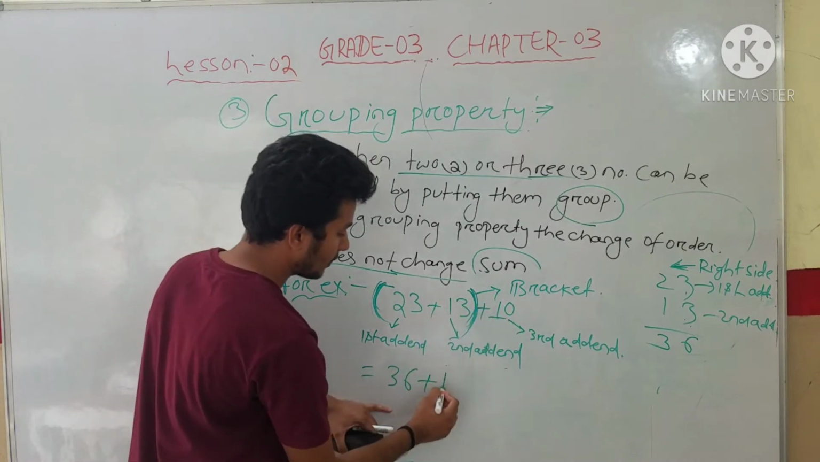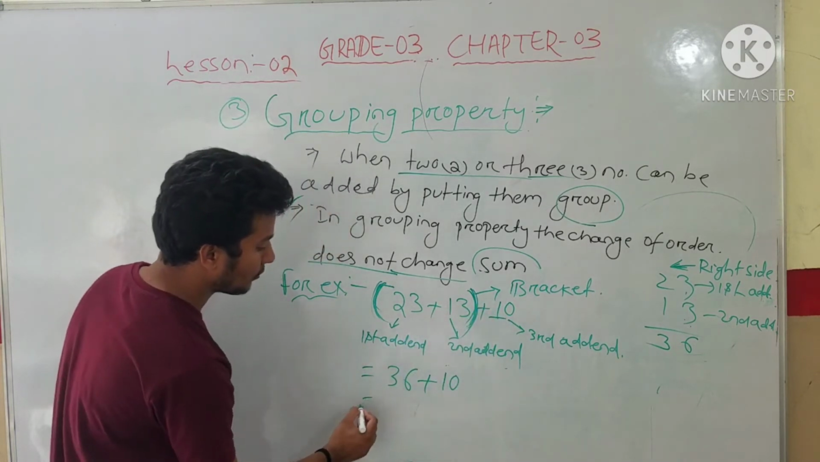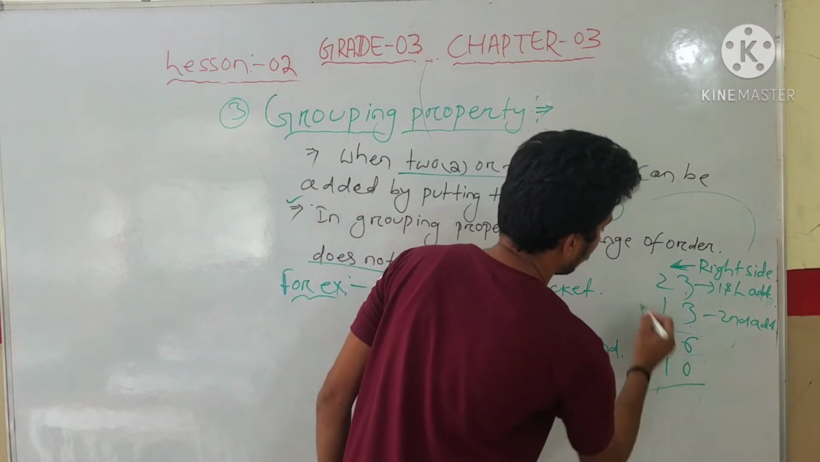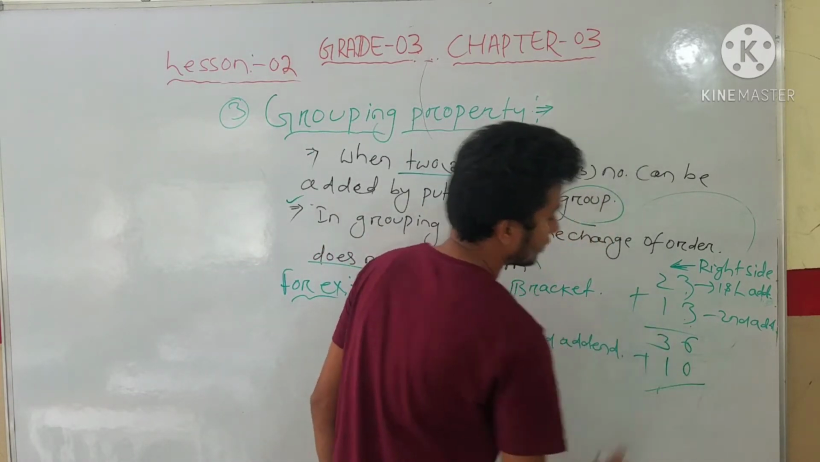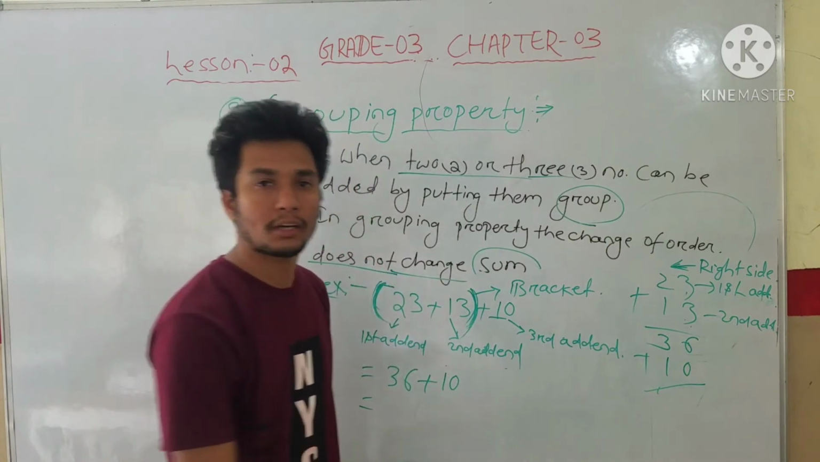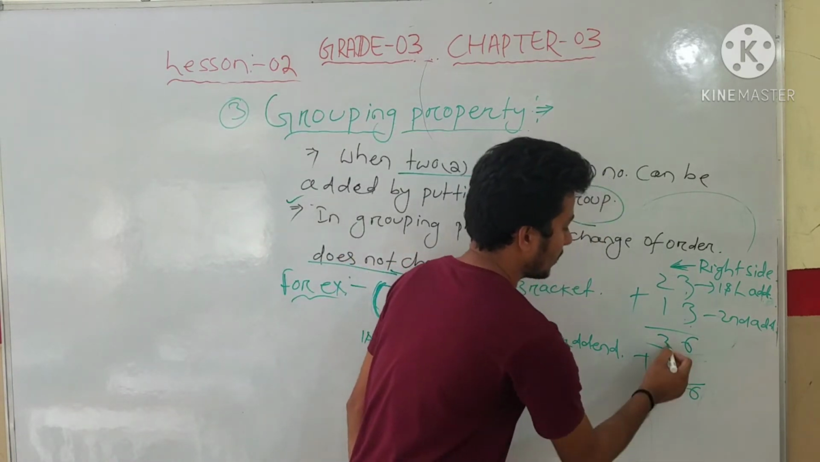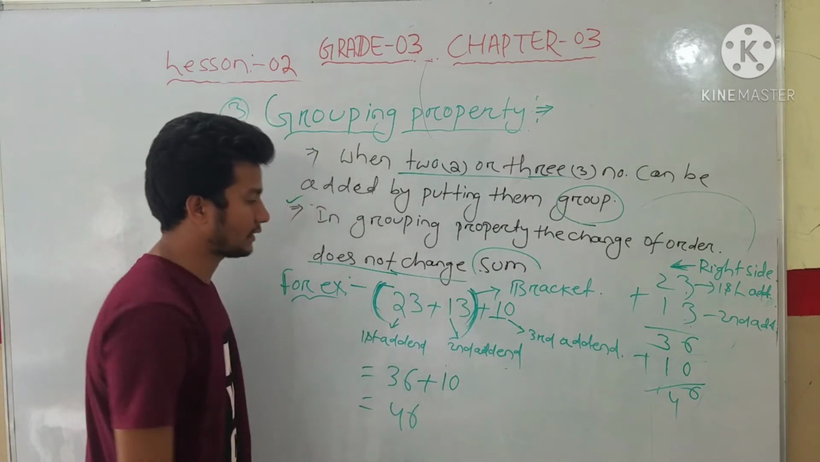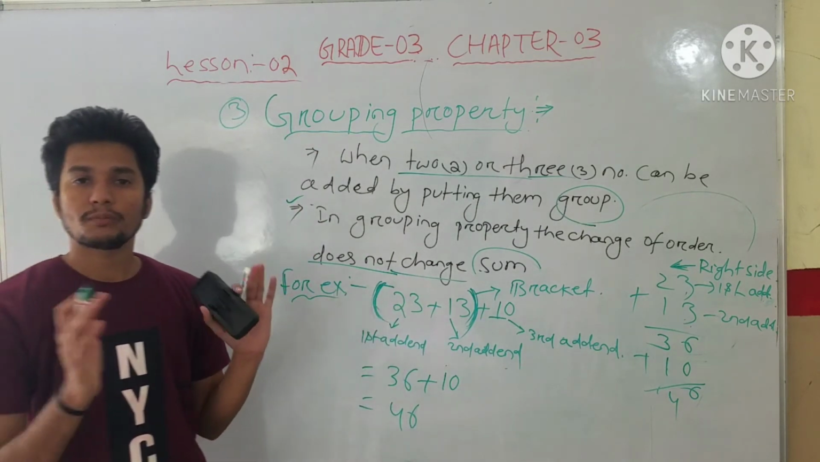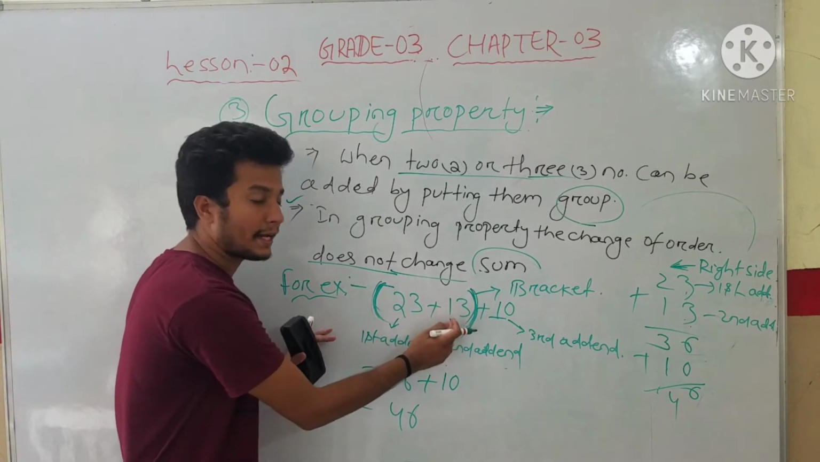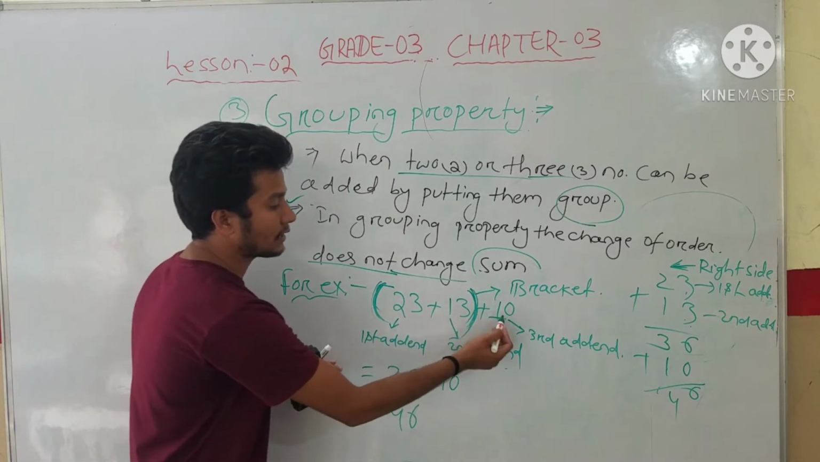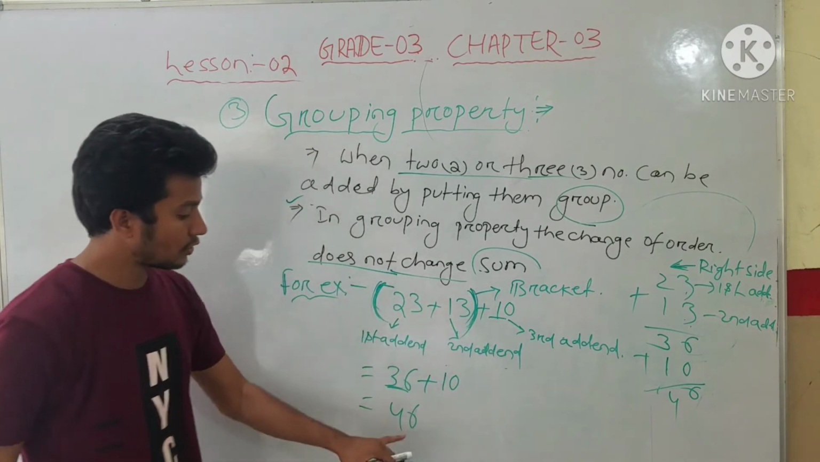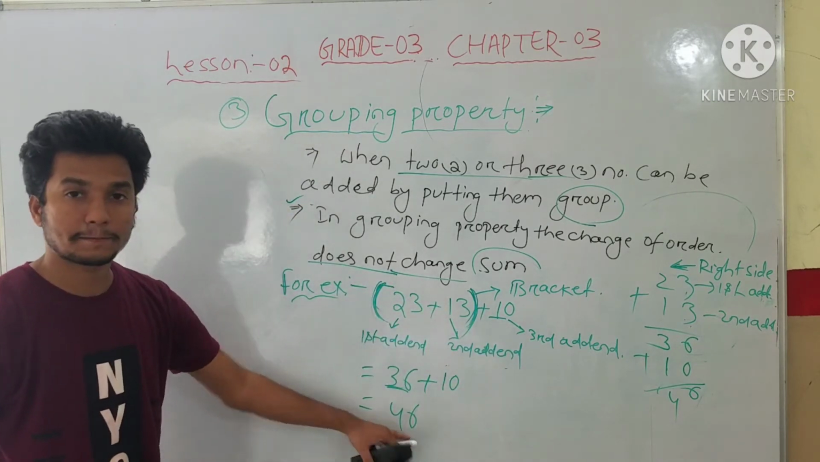Now we calculated the first grouped numbers. Now we have to add 10. So the number is 36 plus 10. We add 6 plus 0; we do not add any number with 6, so it becomes 6, and 3 plus 1 is 4. So the answer is 46. The first and second addends we added to get 36, and last we added that 36 with 10. So now the answer is 46.